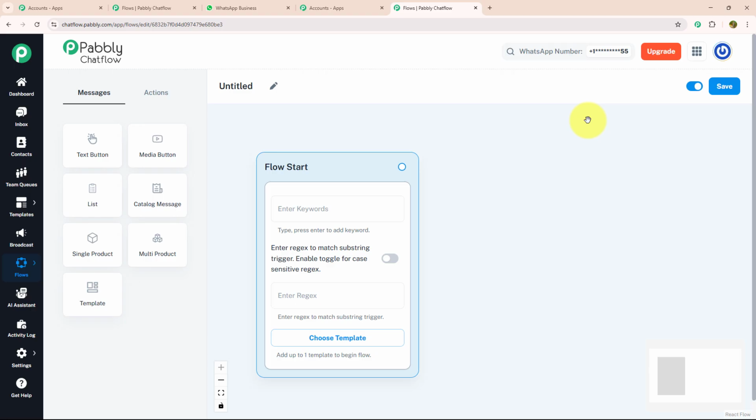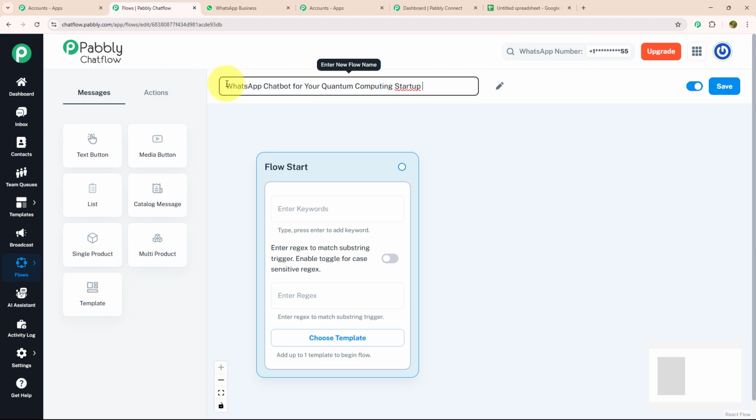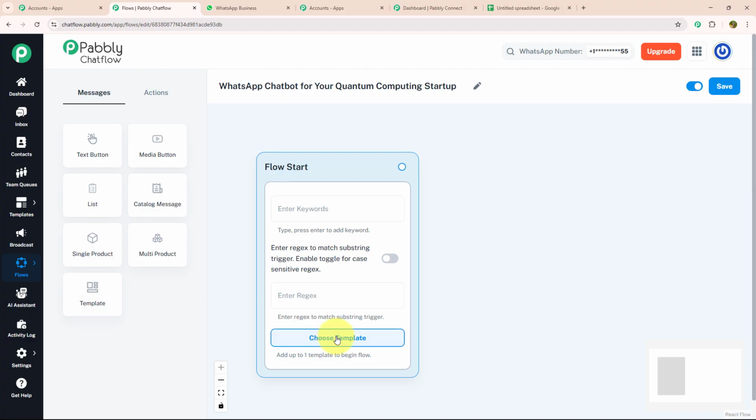Here you can see a window is open named flow start. Now to build a flow, first you need to give a meaningful name to your flow. As we are making this chatbot for a quantum computing startup, I will name it accordingly as WhatsApp chatbot for quantum computing startup. After giving a meaningful name, we need to know about 3 features which are given inside the flow start. Keywords, regex and choose template. Let's see each feature individually.